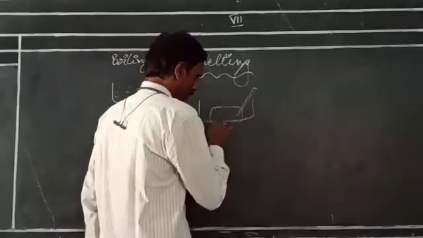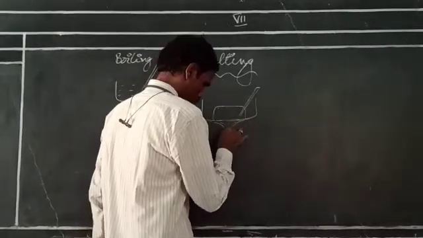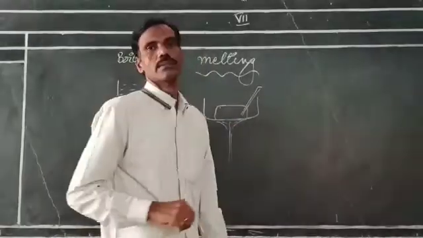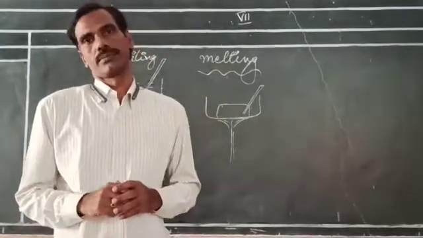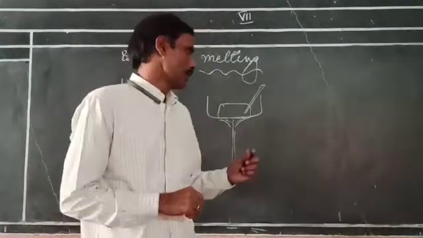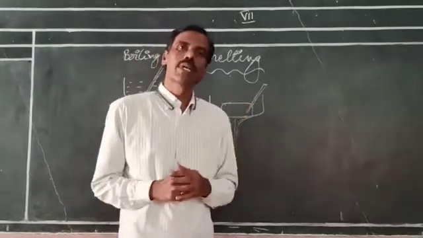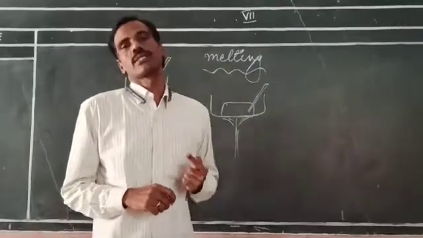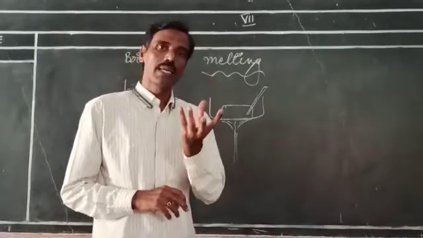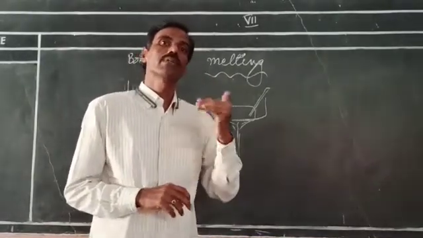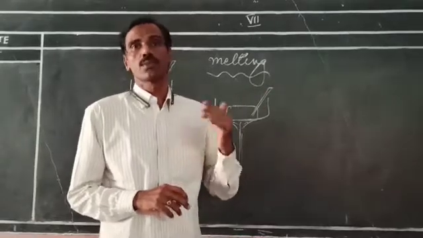Now, if you supply heat energy, the ice begins to melt. But if you observe the reading of the thermometer, it will stay at 0 degrees centigrade until all the ice is converted into liquid form, that is water.